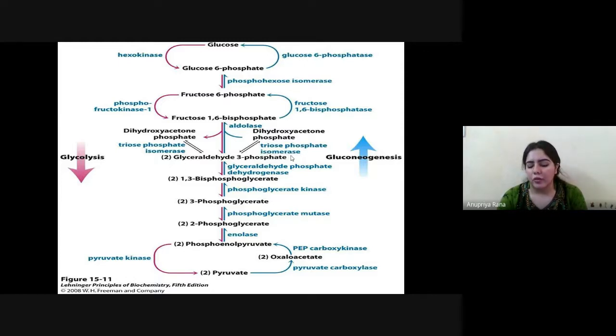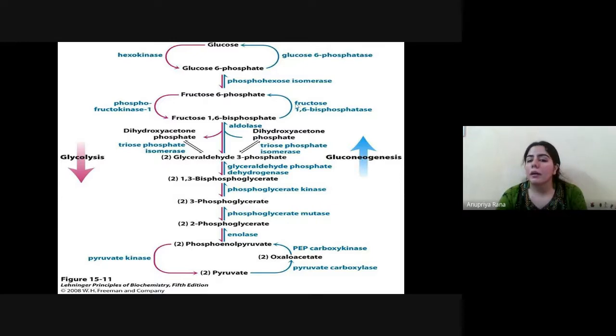Glyceraldehyde 3-phosphate. Now from this glyceraldehyde 3-phosphate, we need another enzyme to go to fructose 1,6-bisphosphate. That will happen here with dihydroxyacetone phosphate. This is the basic enzyme we need to convert glyceraldehyde 3-phosphate into fructose 1,6-bisphosphate.